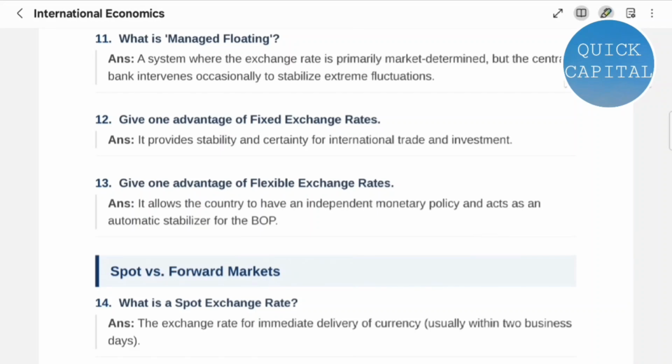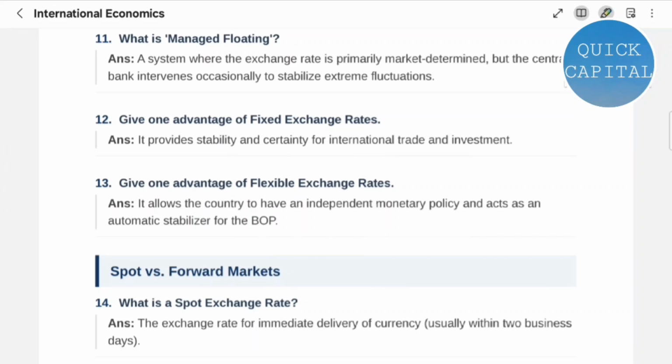Question 11. What is managed floating? A system where the exchange rate is primarily market determined, but the central bank intervenes occasionally to stabilize extreme fluctuations. Question 12. Give one advantage of fixed exchange rates. It provides stability and certainty for international trade and investment.